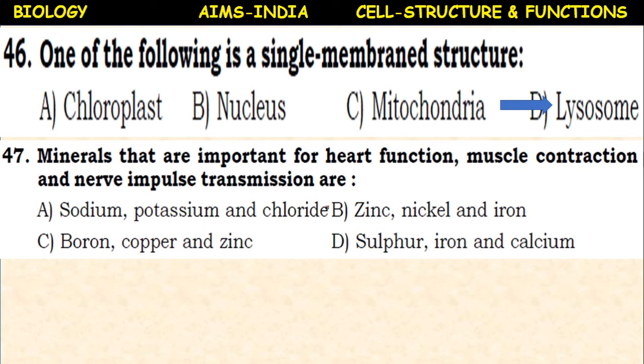The minerals that are important for heart function, muscle contraction and nerve transmission are: sodium, potassium and chloride; zinc, nickel and iron; boron, copper and zinc; sulfur, iron and calcium. So here the first option, sodium, potassium and chloride, are very important in the functioning of heart, muscles and brain.